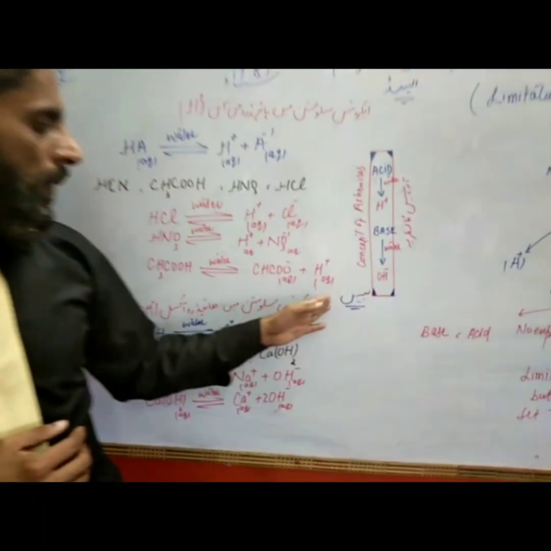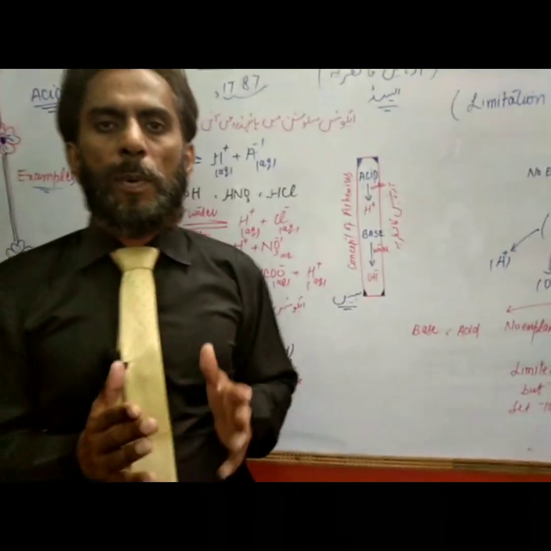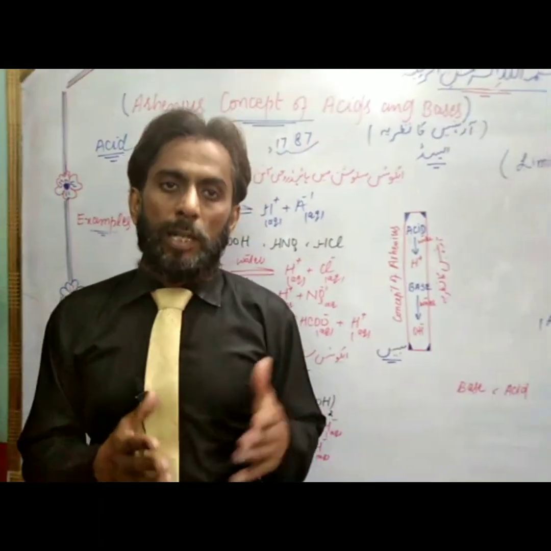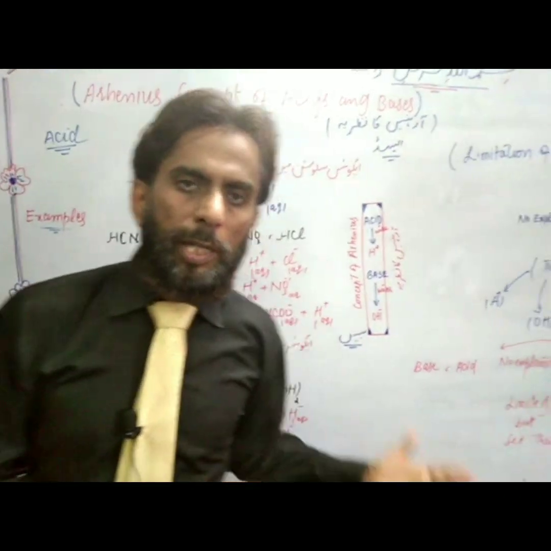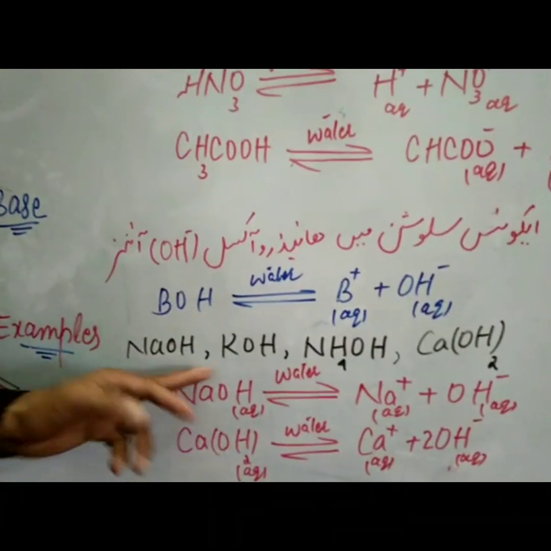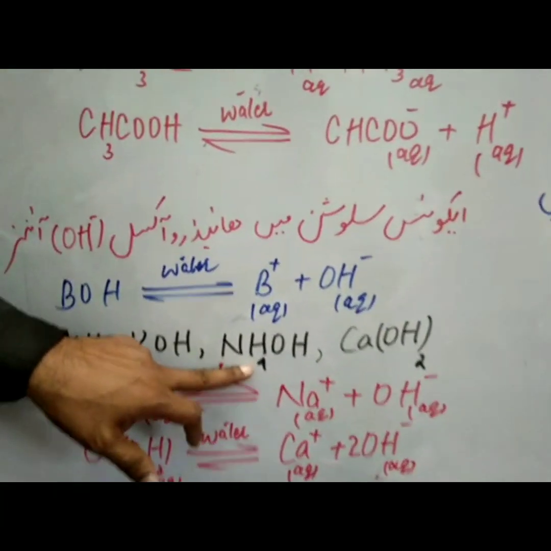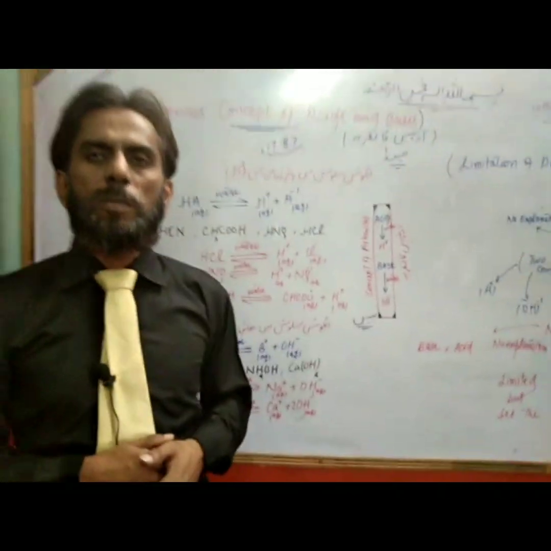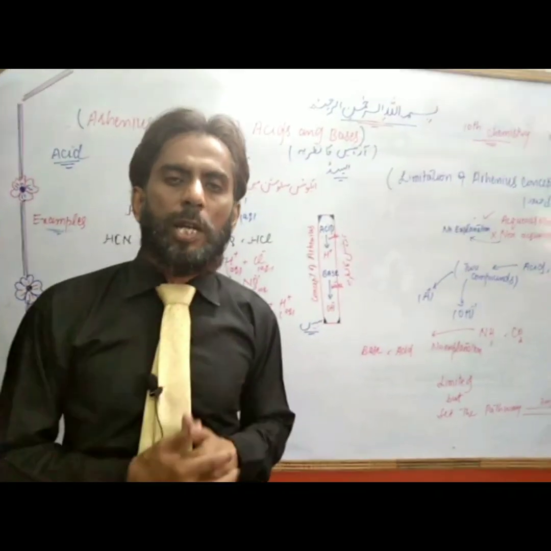What is base? Base is a substance that provides OH- in aqueous solution, and according to Arrhenius, it provides OH-. Examples are sodium hydroxide, potassium hydroxide, ammonium hydroxide, calcium hydroxide. Why are they termed as base by Arrhenius? Because they provide OH-.